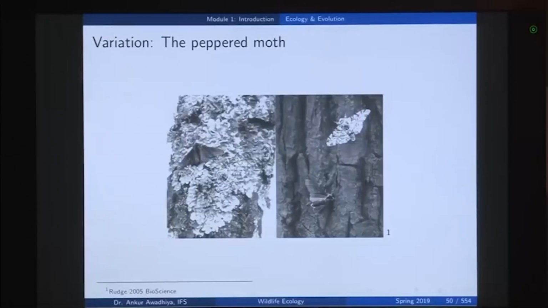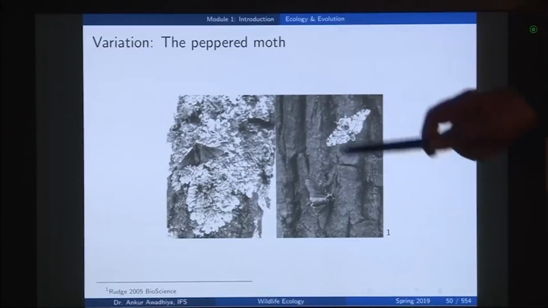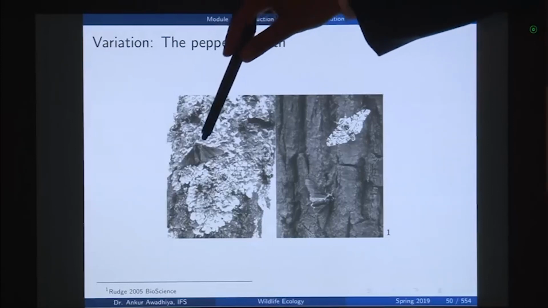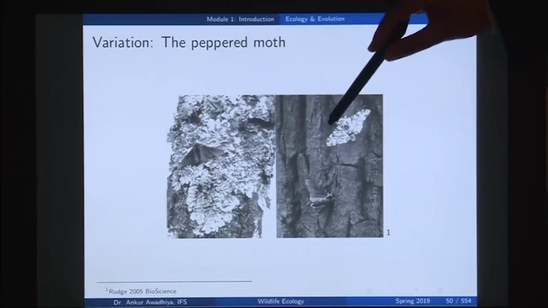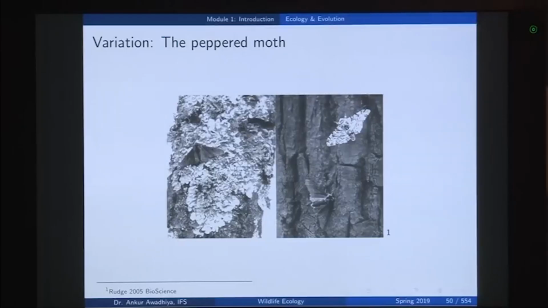Now, when natural selection wants to select those organisms that are the best fit, in essence it also means that you need to have some variations. If all the organisms are one and the same, then you cannot select between these 2 organisms. So, we have variations present in organisms, and a classical example is that of the peppered moth. This is a moth and it is present in 2 varieties, one is this dark colored moth and the second is this light colored version. These belong to the same species, but they have different colors.